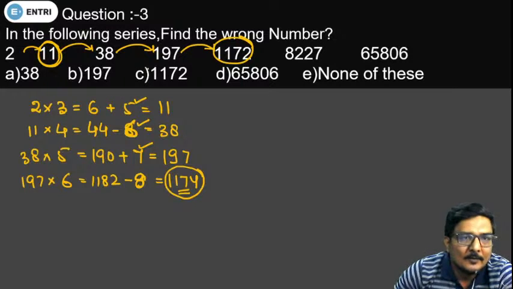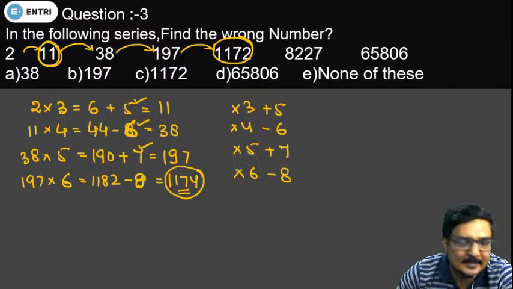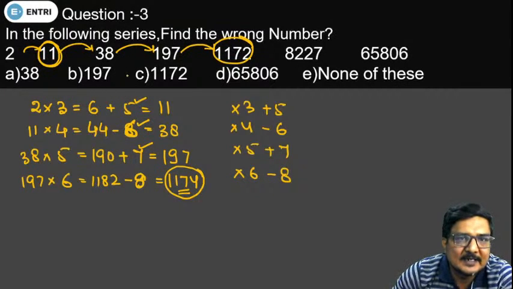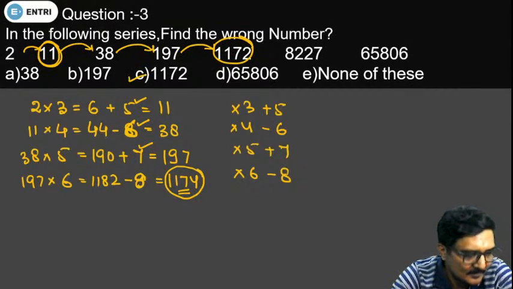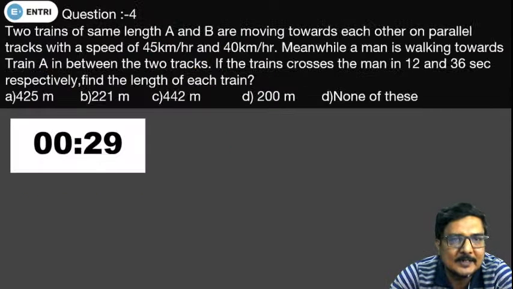Okay. Logic is the first term is being multiplied by 3, then plus 5, then multiplied by 4 and minus 6, then multiplied by 5, then plus 7, multiplied by 6 and minus 8. Okay. So the right answer will be the C option. Done? Come on. Now moving to our next question. The next question is of arithmetic and your timer starts now.